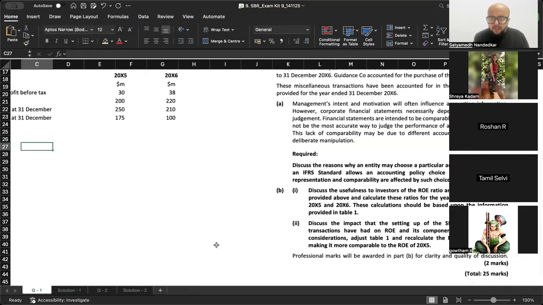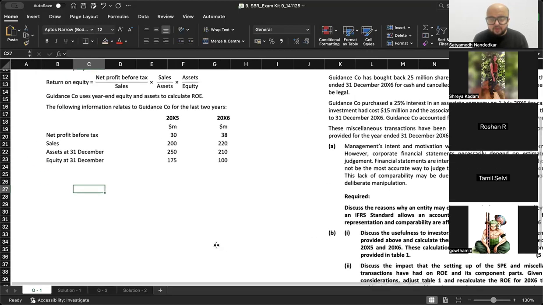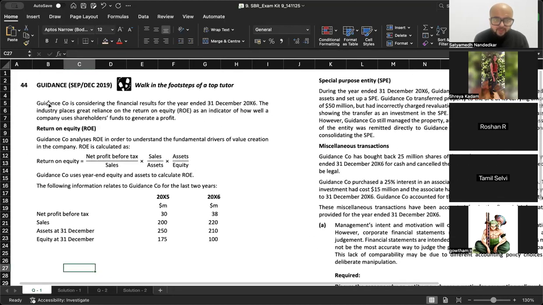ठीक है. Now, second part is B1 is discuss the usefulness to the investors of the return on equity ratio and its component parts provided above, and calculate these ratios for the years ended 31st December 2005 and 2006. These calculations should be based upon the information provided in table 1. ठीक है. Guidance companies considering financial results for the year ended 31st of December 2006.